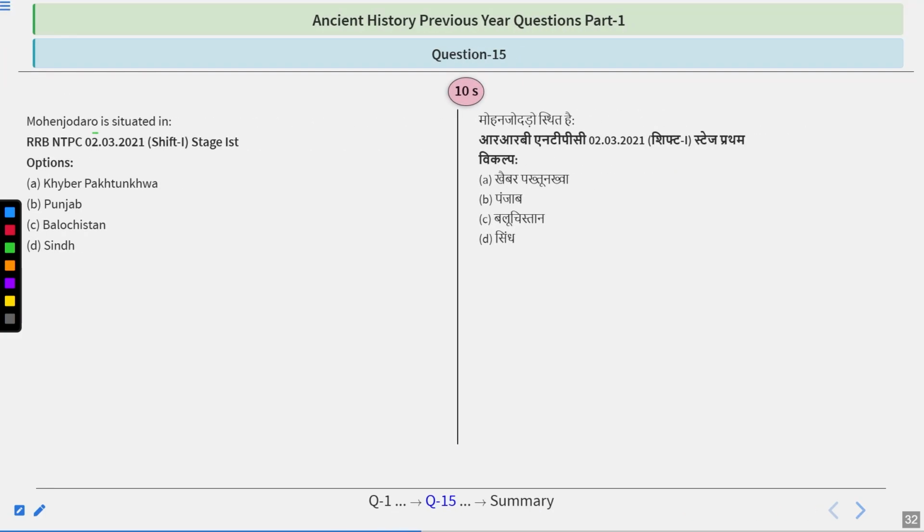Another question, again from Mohenjo-daro. Mohenjo-daro is situated in. This question came in RRB NTPC, 2nd of March 2021. The options are Khyber Pakhtunkhwa, Punjab, Baluchistan, or Sindh. So think about it.